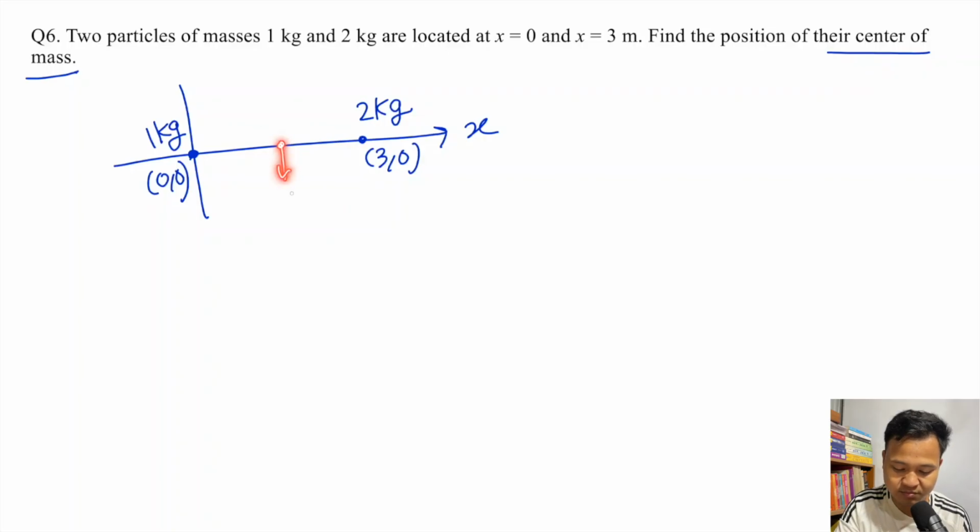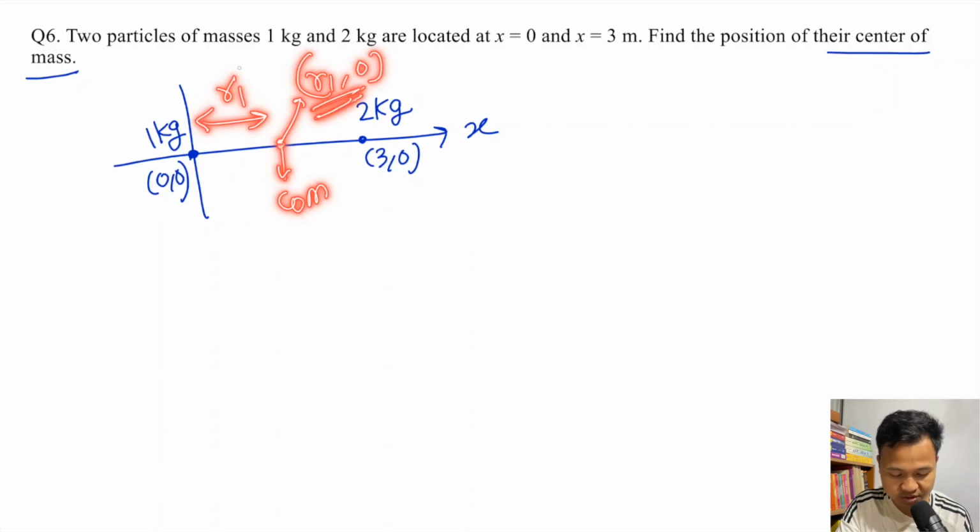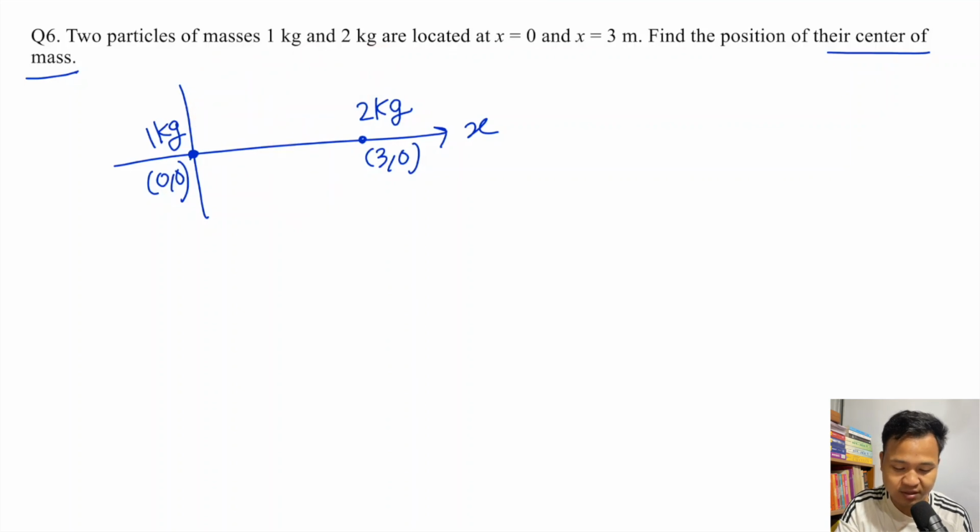See, suppose the center of mass is here, okay? If this is R1, then the position will be R1, 0. So that means you can find R1 using the formula. See, you can also use the regular formula: XCOM equals M1 X1 plus M2 X2, so it is up to you. If you remember the two particle system formula, you don't have to write the coordinates and all those things.